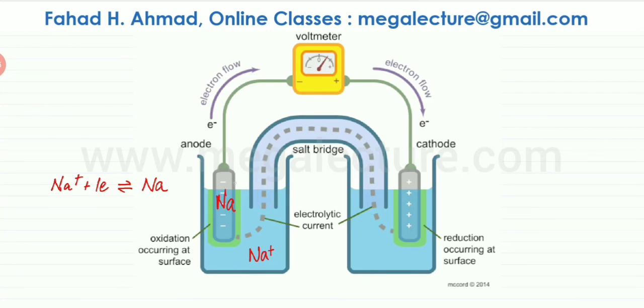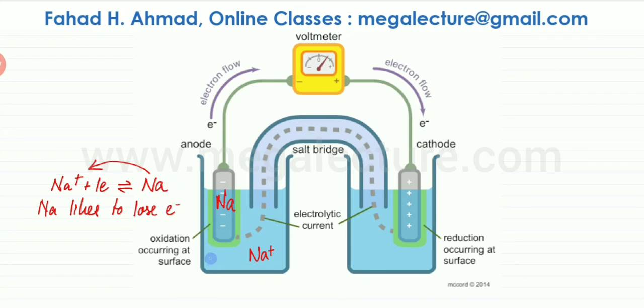And as an example, I've introduced sodium. Let's think of this electrode being made out of sodium, and the solution has sodium ions in it. We already know that sodium is a very reactive substance. So what's going to happen is that there's going to be a reversible reaction over here. Sodium ions might gain electrons to form sodium, or in reverse, sodium might lose electrons. But since we're already familiar with what sodium does, sodium is a very reactive metal. Sodium has a very high tendency to lose electrons. So the backward reaction would probably be favored. And Na likes to really lose electrons to form sodium ions.